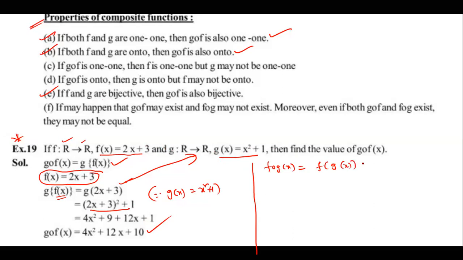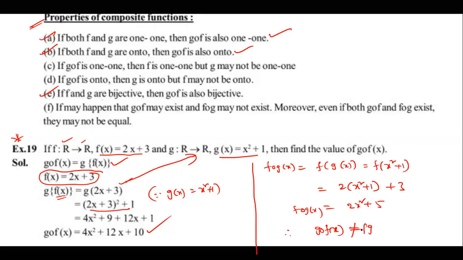g of x means x square plus 1. So replace x by that, which means 2 into (x square plus 1) plus 3. So 2x square plus 5. That's why I told you. What is the conclusion? g circle f of x is not equal to f circle g of x. This conclusion is very, very important.